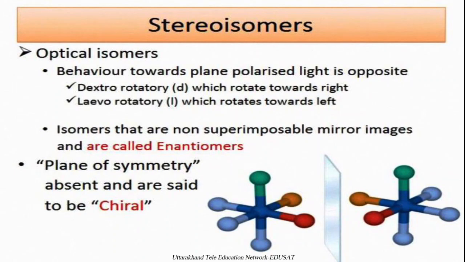Chiral molecules are those which do not contain any plane of symmetry, so we can have isomers of such a type that can't be superimposed on their mirror image, and those are called enantiomers.